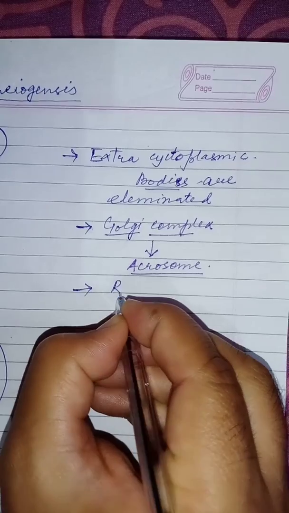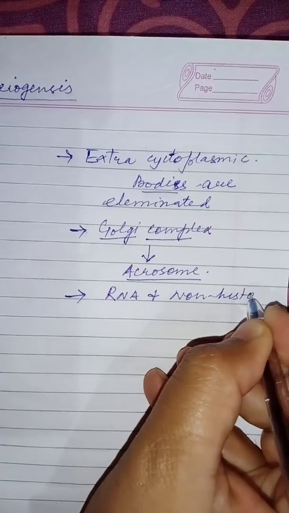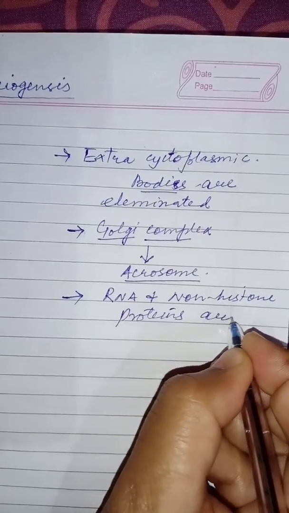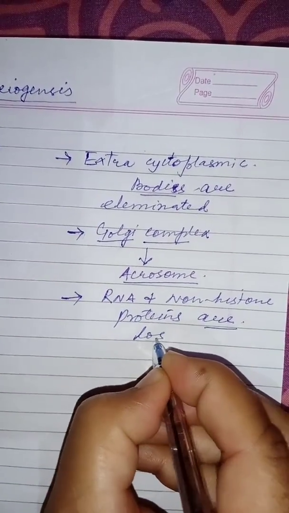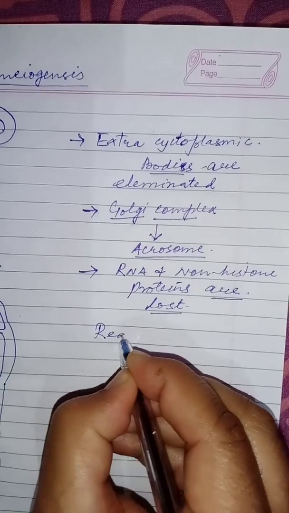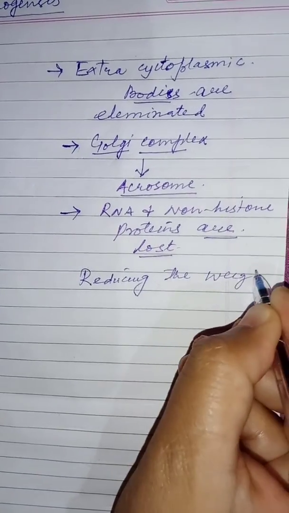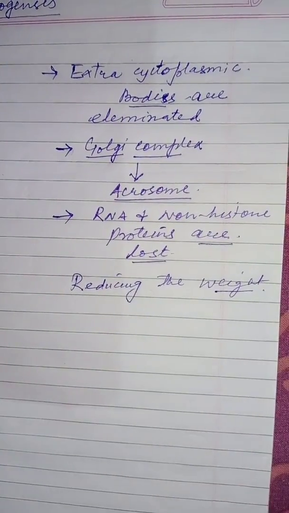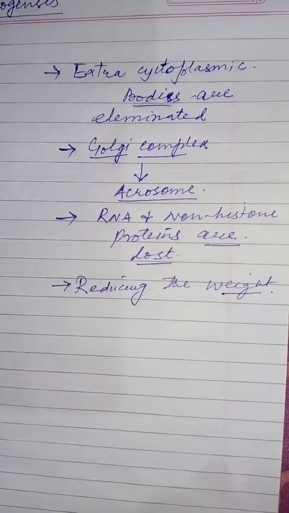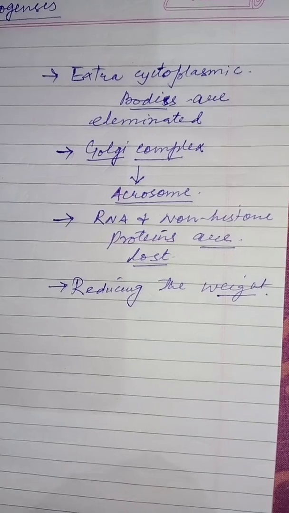From the nucleus, the histone and non-histone proteins are lost, and this is all done for reducing the weight, so that extra energy is not used for the transportation, for the movement. And then we have the changes